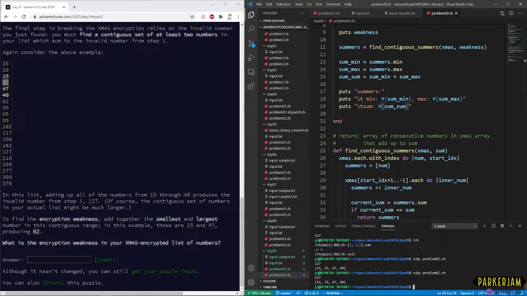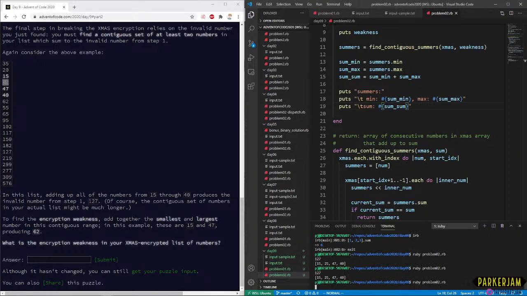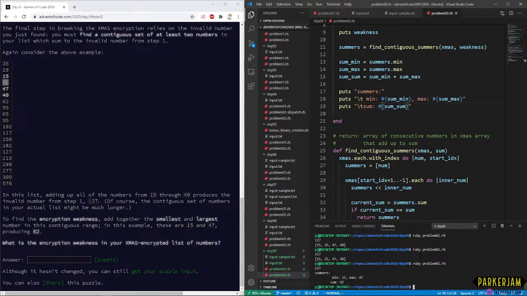Okay, let's see what this gives us now. This should still be running correctly. We expect to see the number for sum min, we expect to see 15. For sum max, we expect to see 47, I think. And sum sum should be 62. Okay. Yeah, that's exactly what we expect.